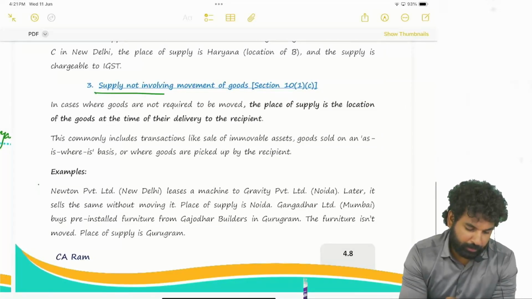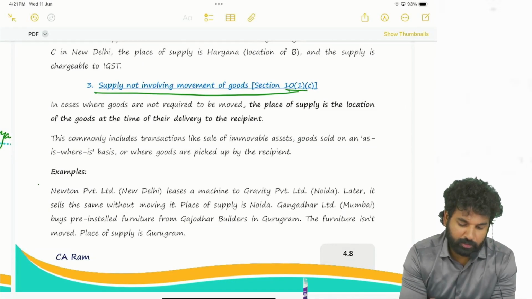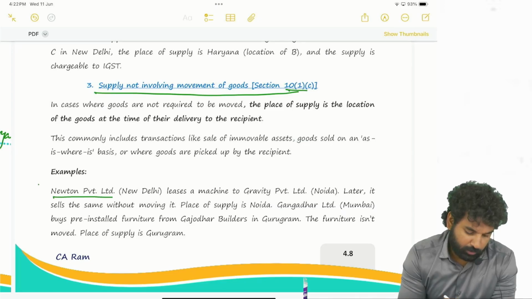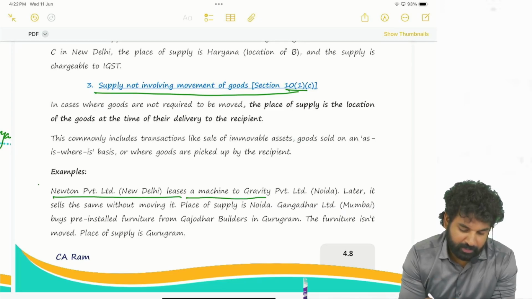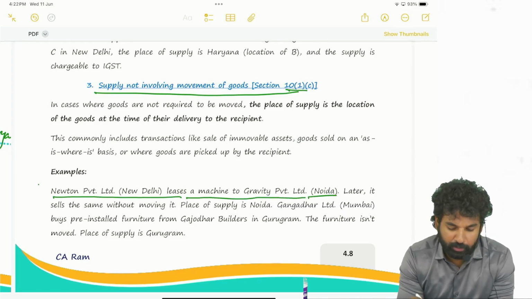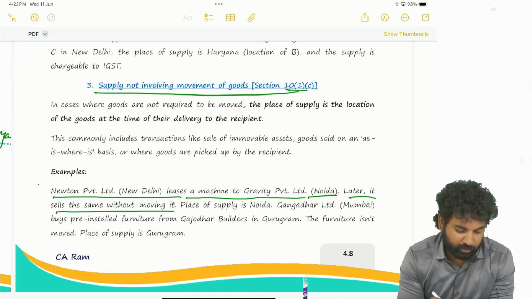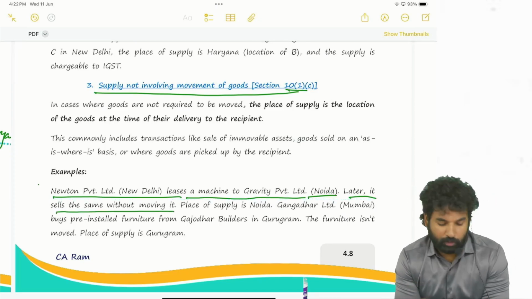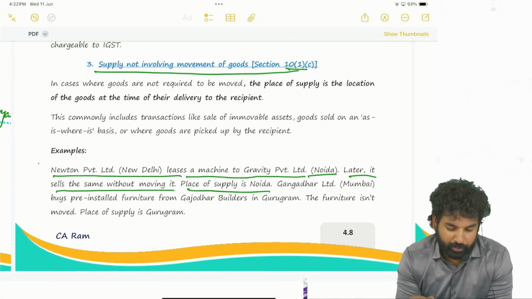See here, supply not involving movement of goods, section 10 subsection 1 clause C. Newton Private Limited, New Delhi leases a machine to Gravity Private Limited, Noida. Later it sells the same without moving it. Okay, so place of supply is Noida.